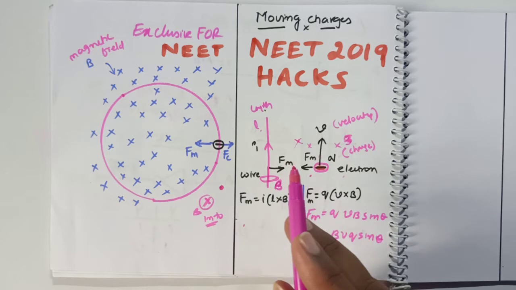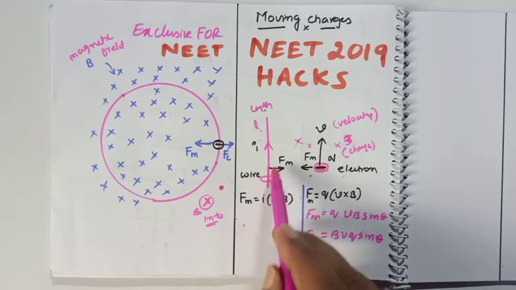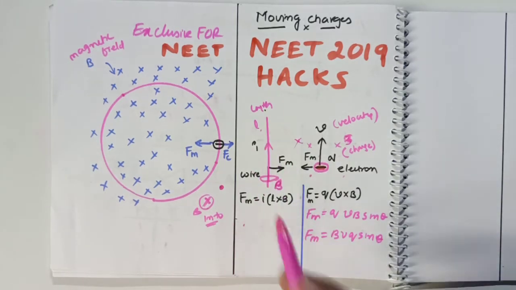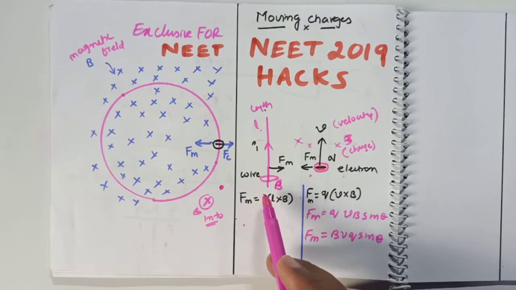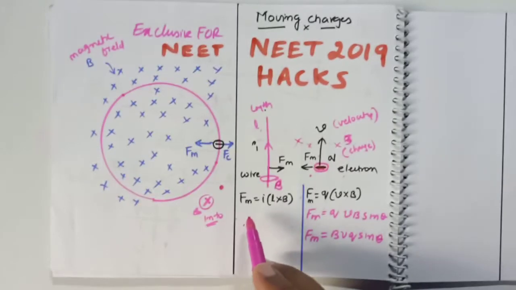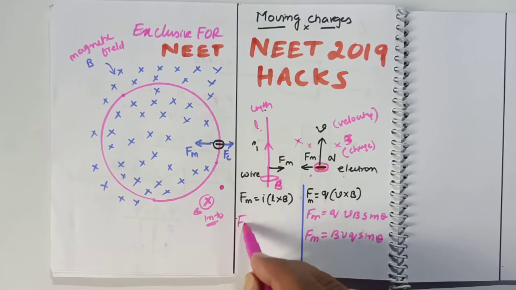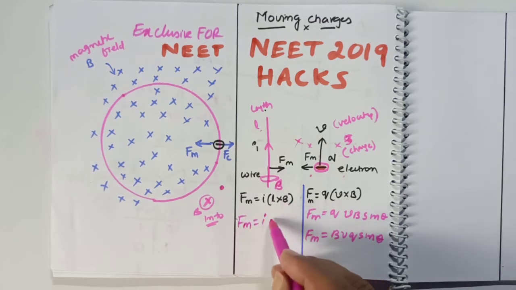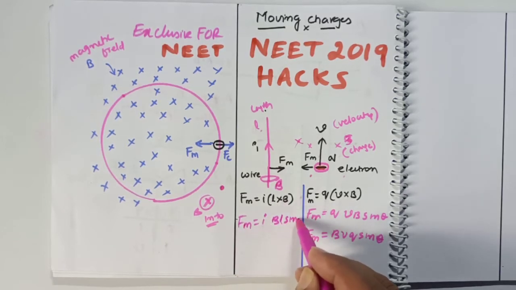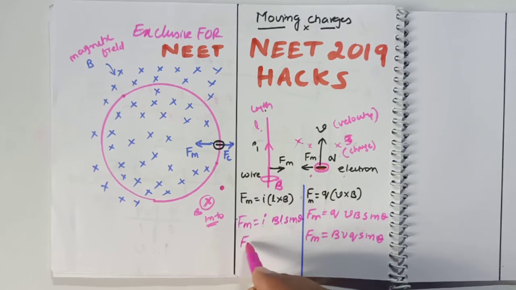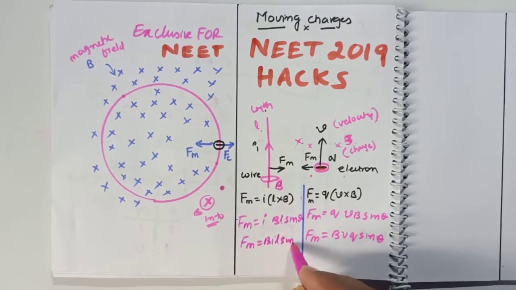L is the length of the wire, I is the magnitude of current passing through the wire, then a new force is generated inside the wire, and that force is given by Fm is equal to I into L cross B. So Fm is given as I, and this is taken as BL sine theta because it is a cross product. So this can be written as Fm is equal to BIL sine theta.